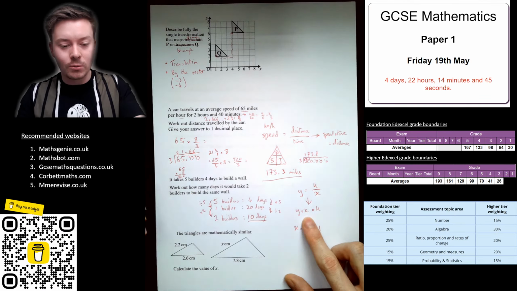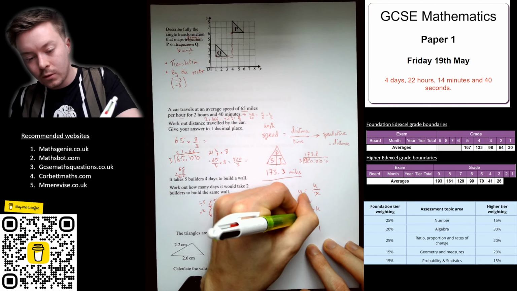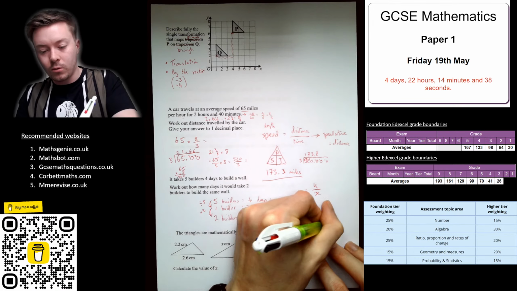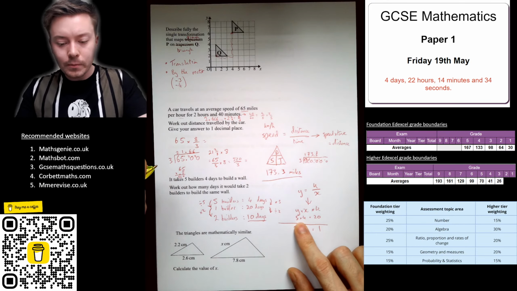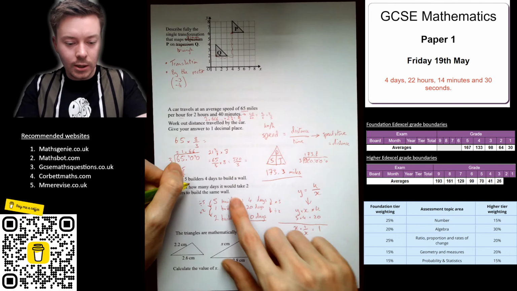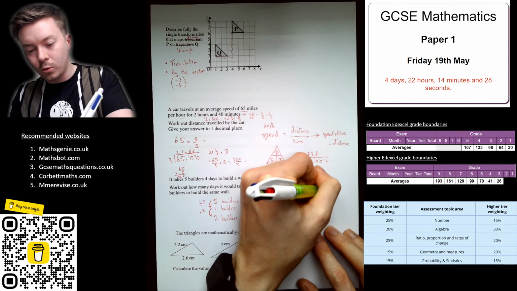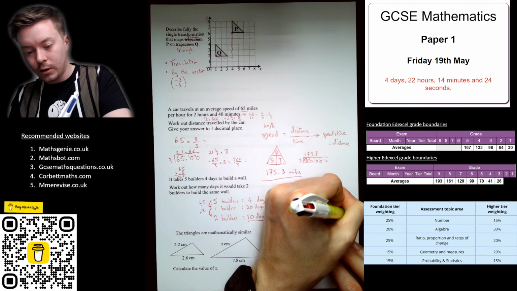Okay, so y times x, and if we did 5 times 4, plug our numbers in, we get 20, so our constant of proportionality is 20. So if we then did, y was my builders, so how many days would it take 2 builders, so 2 is equal to 20 divided by something.